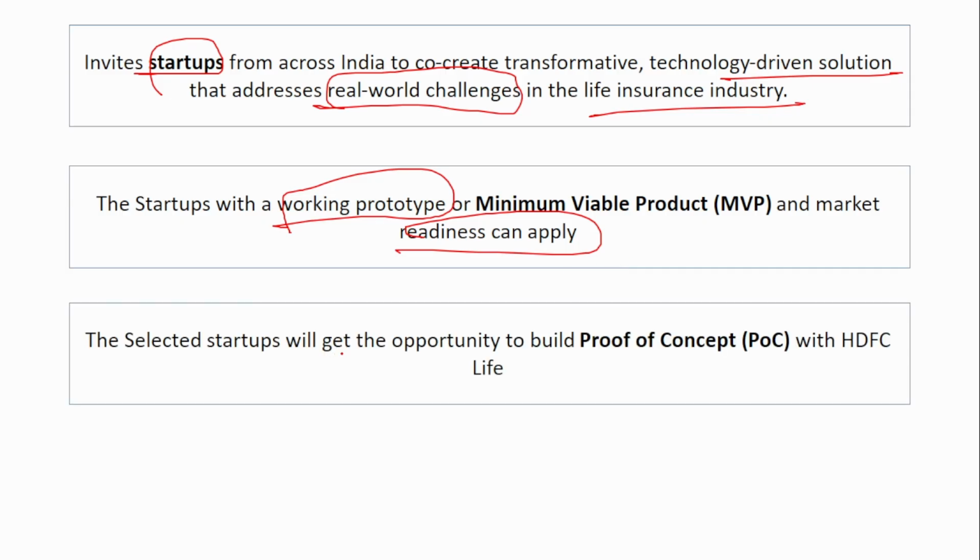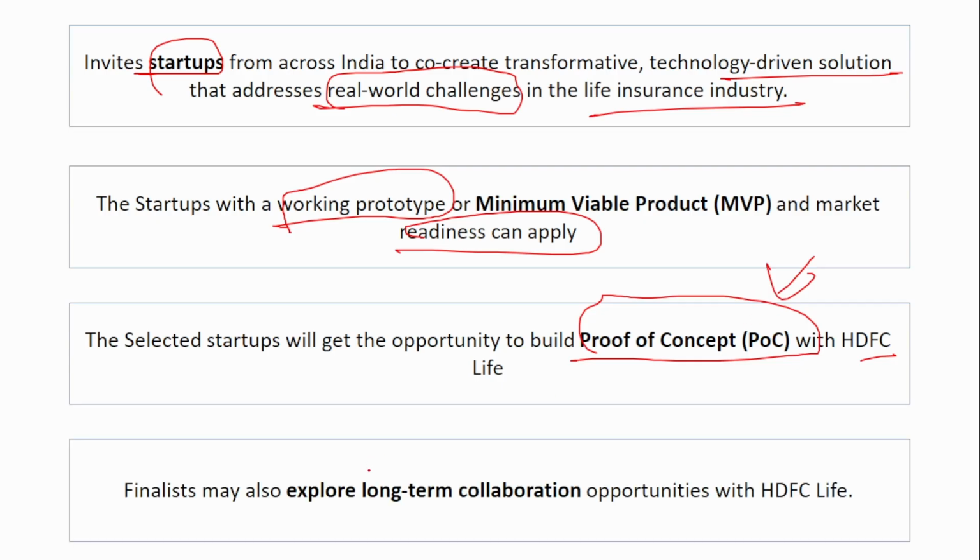Next, the selected startups will get the opportunity to build a proof of concept with HDFC Life. Proof of concept means whether this is feasible or not, whether it can be fully implemented or not. All this has to be submitted. Then finalists may explore long-term collaboration opportunities with HDFC Life. Here you have to remember the 3 entities that have come together and launched this initiative. The initiative is mainly to encourage startups to participate and give solutions to life insurance industry problems.